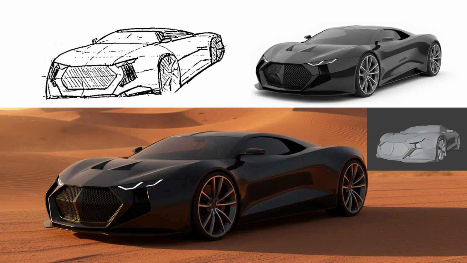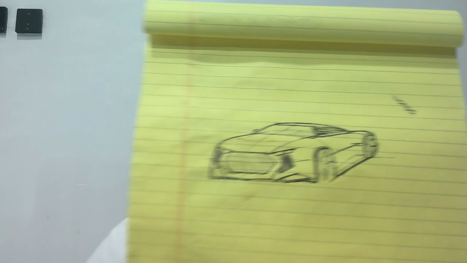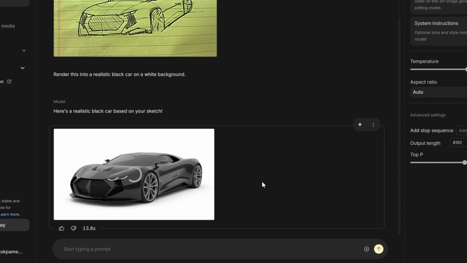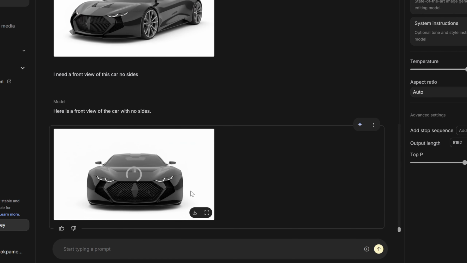Get from this to this in a few minutes. First, you sketch your car concept. Then you copy your sketch to NanoBanana using Google's AI Studio. Prompt NanoBanana to generate renders of the car from your sketch.